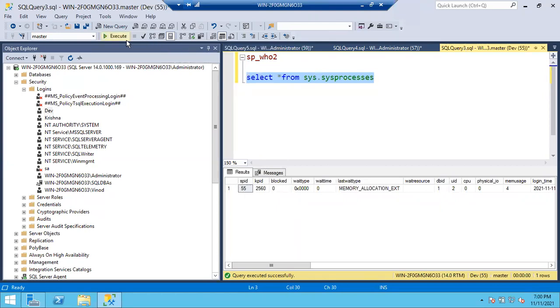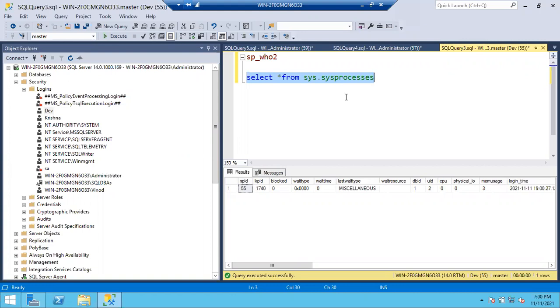If you execute again, the session will be generated, guys. See here, a new session is generated. What is the session ID? Again 55 is generated here. But whatever Dev was running will be cancelled. Dev is starting fresh again. That's why it won't throw any error to Dev. Okay, your session is killed or cancelled.